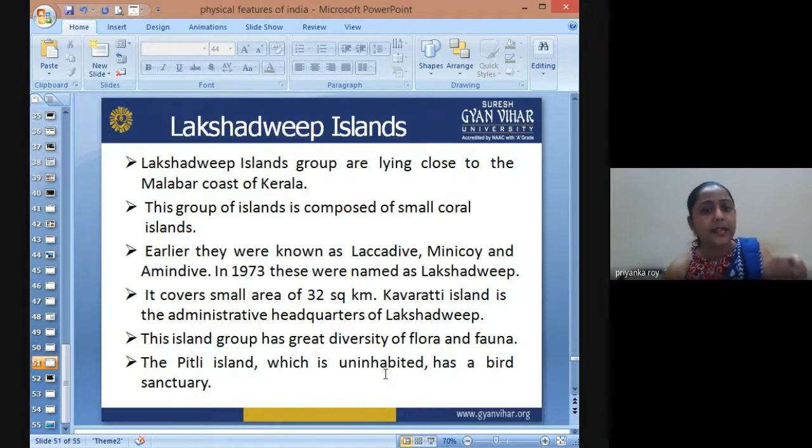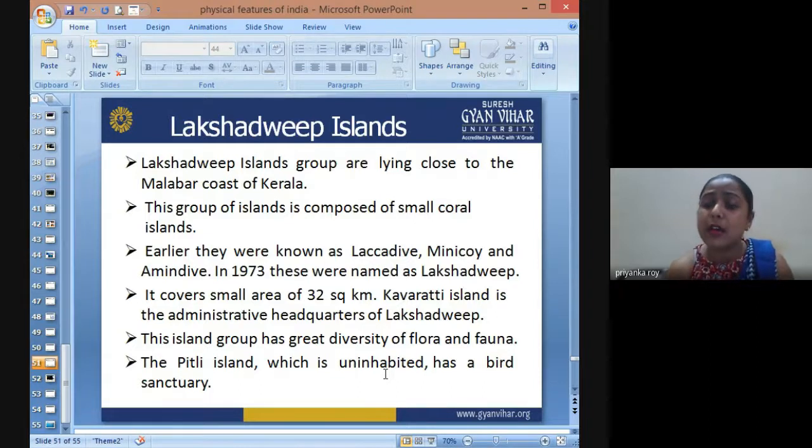In 1973, these islands were consolidated together and given one name, that is Lakshadweep. Laccadive, Minicoy, and the others were different names of the different islands, and collectively they were consolidated and named Lakshadweep in 1973. It covers a small area of about 32 square kilometers. Kavaratti is the island that is the administrative headquarters of Lakshadweep.